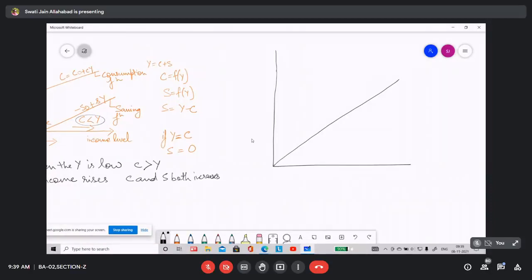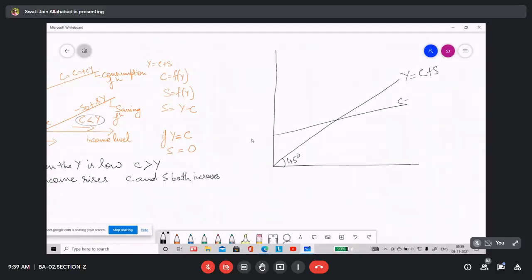Now this 45-degree line is Y is equal to C plus S. This is a 45-degree line. A 45-degree line always shows the equality of two variables on the X and Y axis.